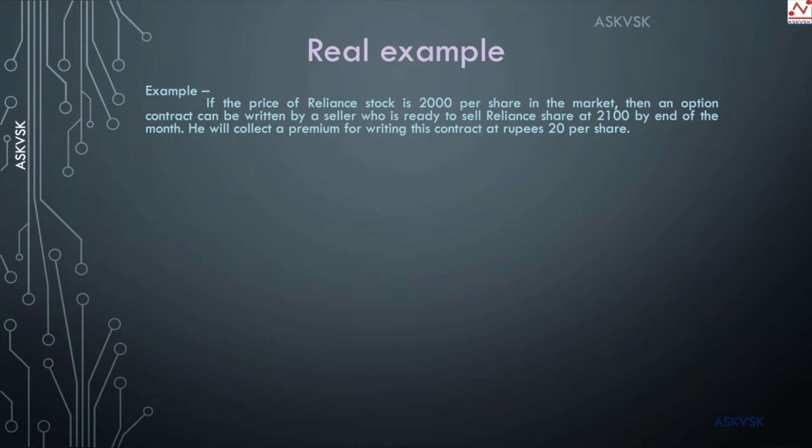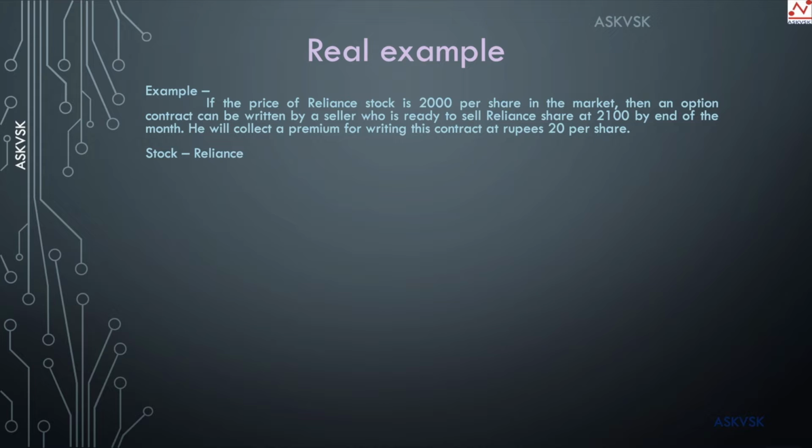So if the price of this share goes to say 2200, the buyer has the contract with him to buy the shares at rupees, sorry, at rupees 2100, because he has paid the token amount, or the option premium to be exact, as per the terminologies used in the world of options. He has paid that rupees 20 so that he can buy the share at rupees 2100. He has the right to buy that share at that specific price. Okay, so this is the scenario.